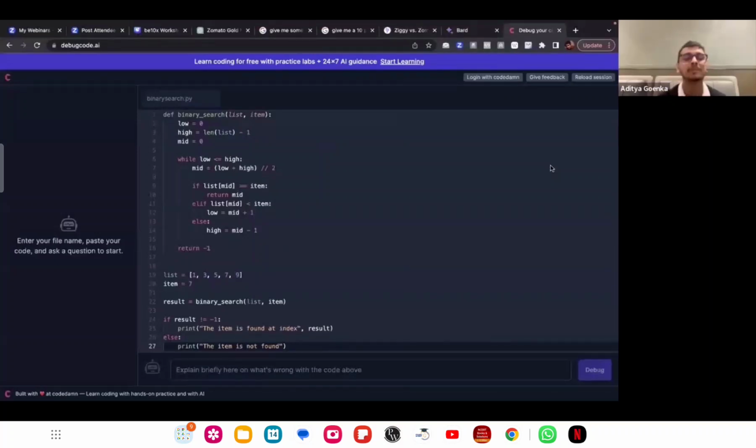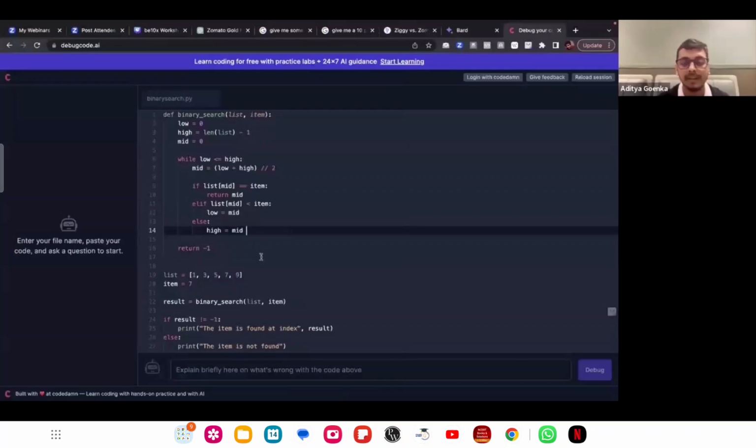100%. Yes. Create a bug. Okay, so let's create a bug. Let's remove this low equal to mid plus 1, high equal to mid minus 1. Okay, let me just do this. I will remove this low equal to mid minus 1, high equal to mid plus 1, and let's see what we can do over here.